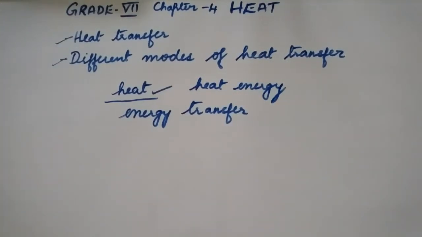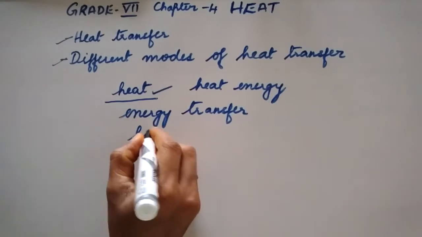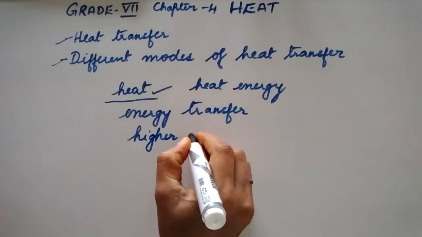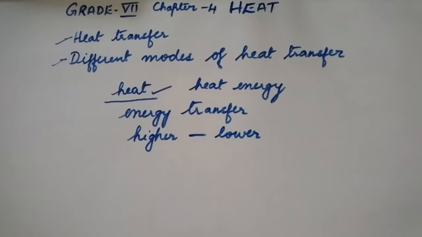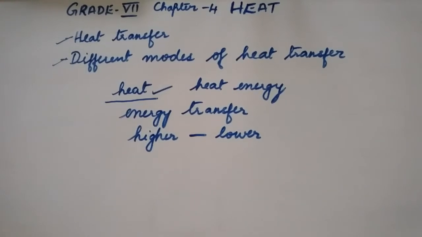Heat energy flows from the hotter body to the colder body. So we can say that heat is a form of energy that flows from a body at higher temperature to a body at lower temperature. So it flows from higher temperature to lower temperature. The heat flow continues till both the bodies or both the objects reach the same temperature.